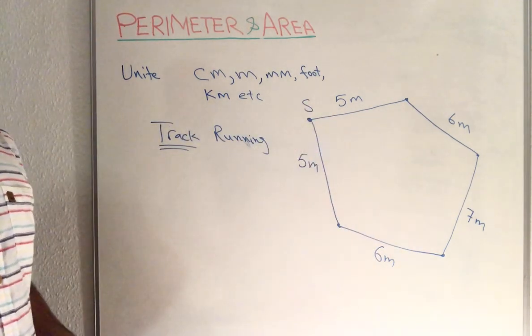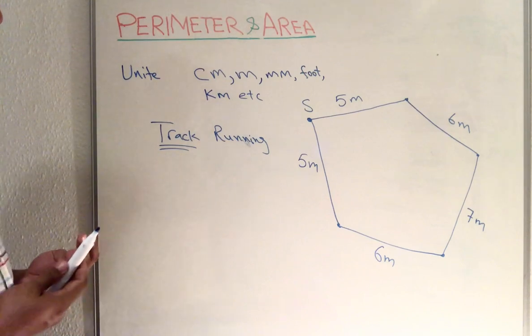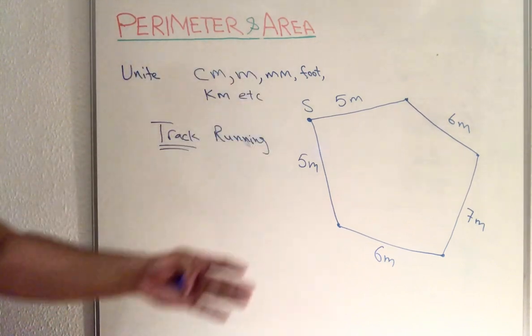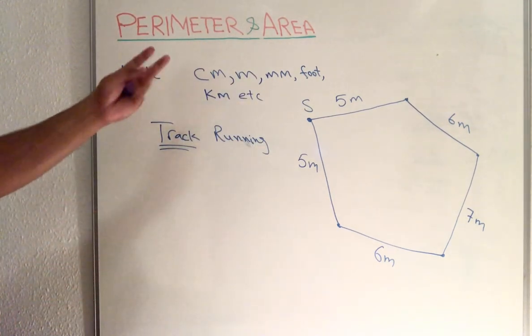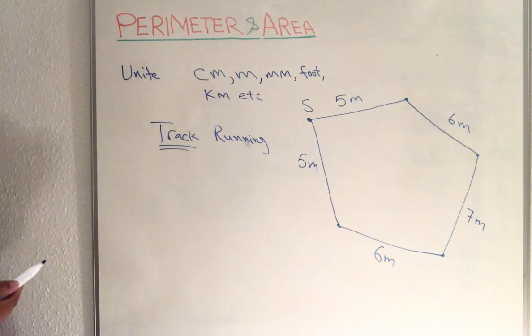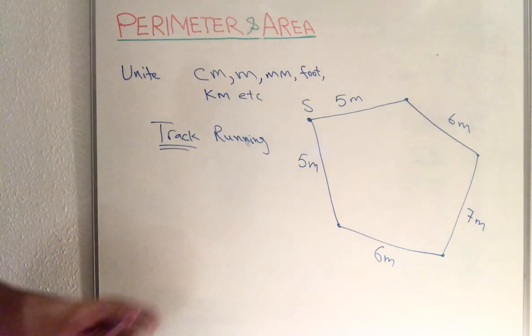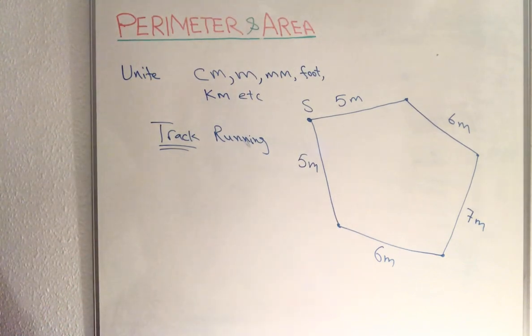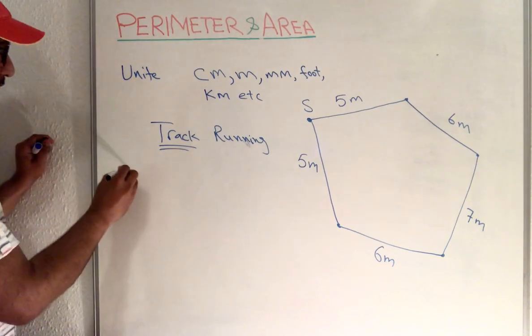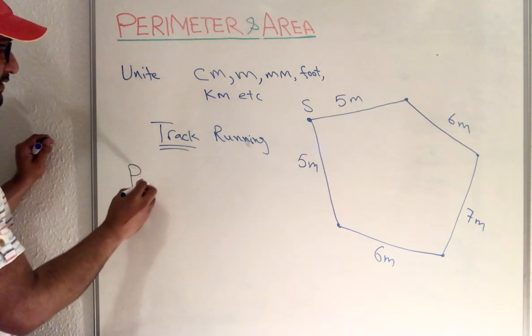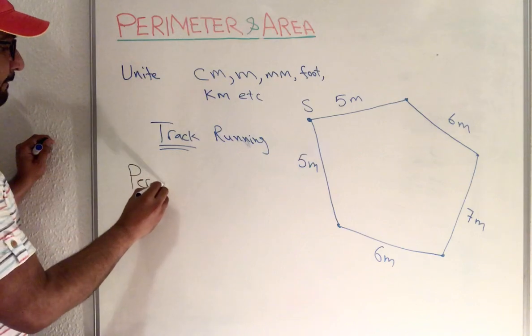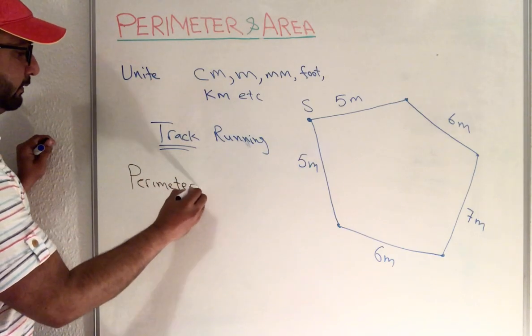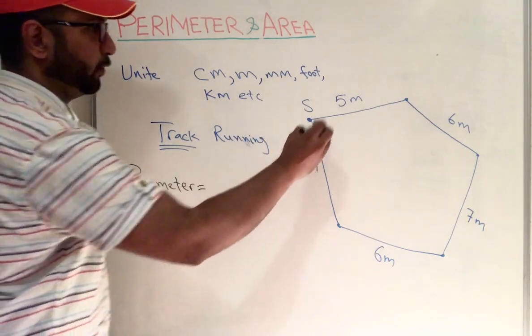shape. Whatever shape it is, you have to add all around its shape values to find its perimeter. If they ask you to find the perimeter of that shape, then you have to add all values.